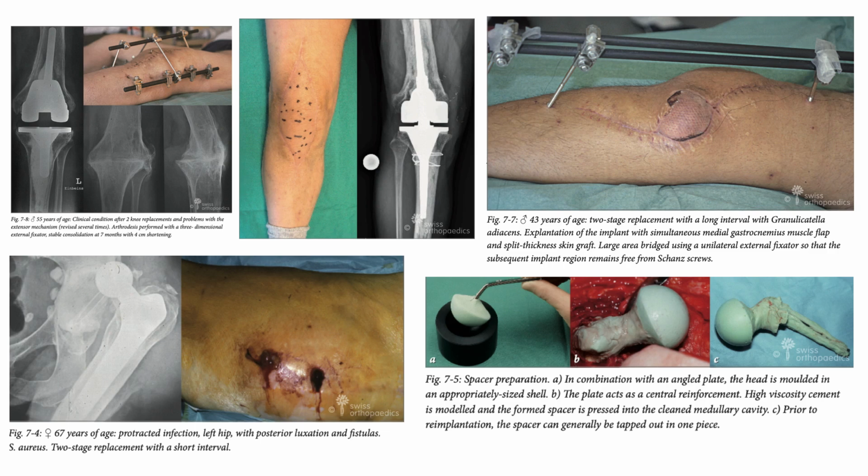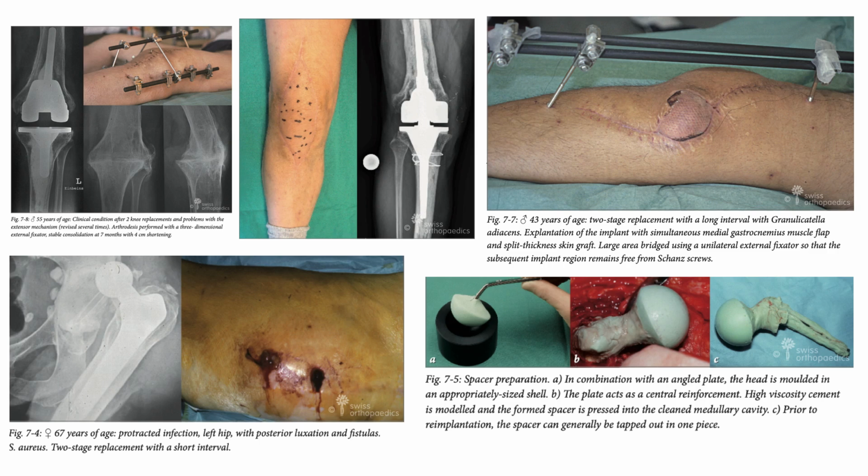And for this you can see in these images, which are being mentioned here for your reference, the spacer in the image at the bottom of the slide. 7.5 is marked here. This is spacer preparation: image A is in combination with the angle plate, and the head is molded in an appropriate size shell.